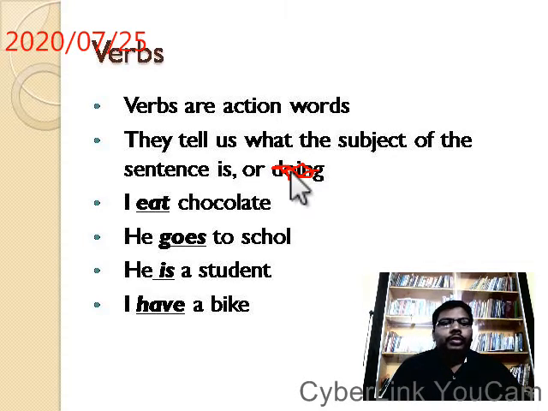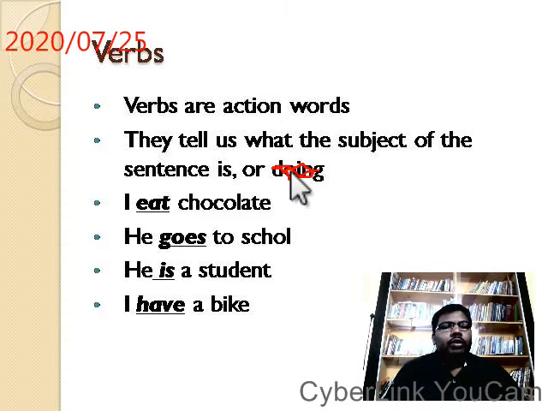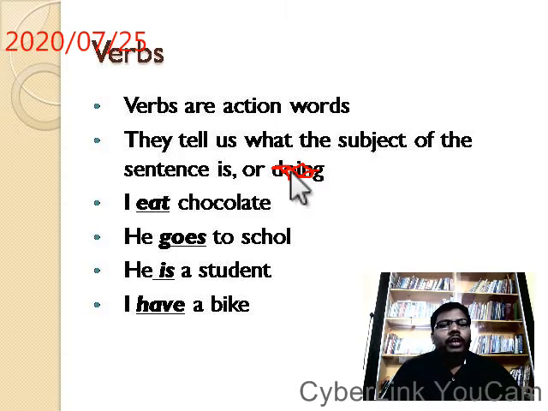So let us see some simple sentences. The underlined, bolded and italicized words, you can identify them as verbs. I eat chocolate. Here I is the subject, chocolate is the object.